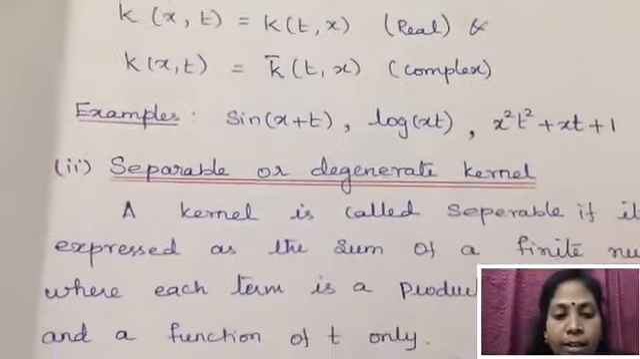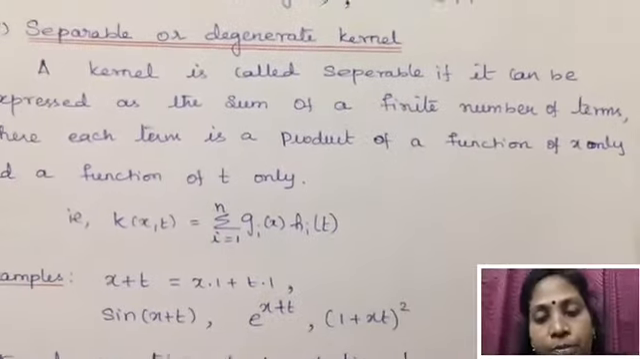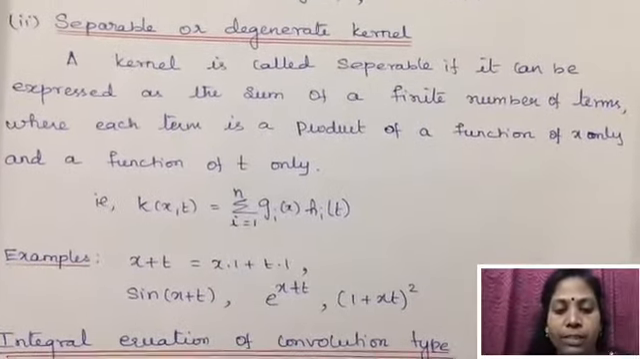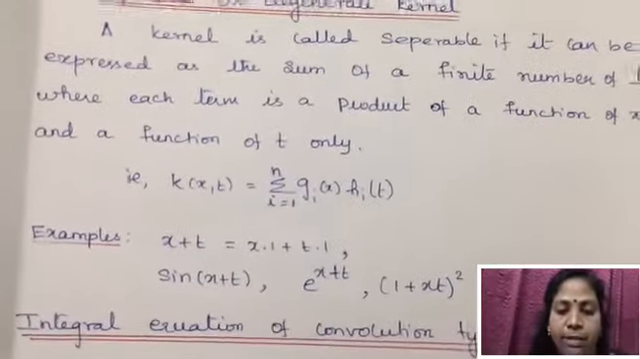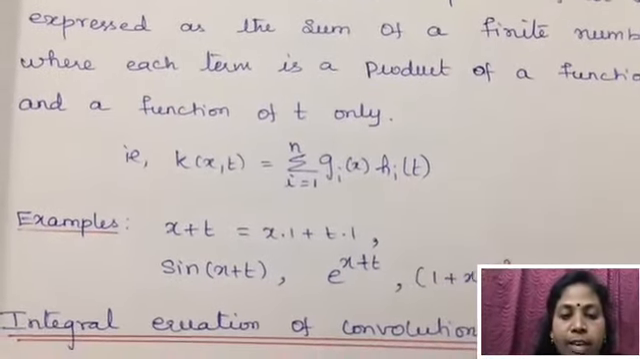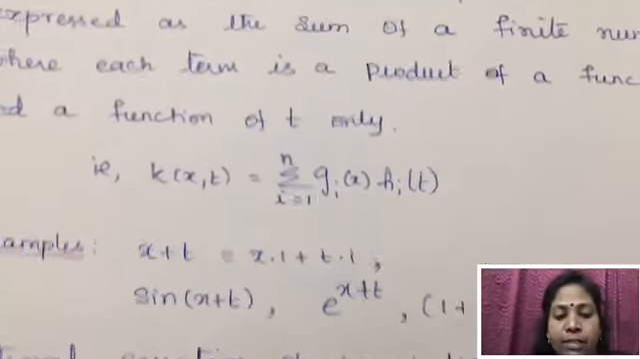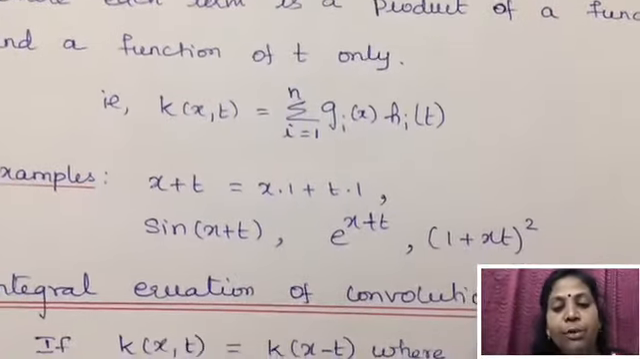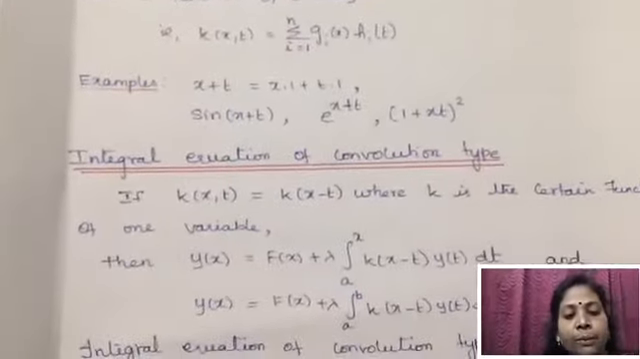The next one is separable or degenerate kernel. A kernel is called separable if it can be expressed as the sum of a finite number of terms where each term is a product of a function of x only and a function of t only. That is, we can express kernel of x comma t as the summation of i from 1 to n g i of x into h i of t. And we see the examples. The examples for separable or degenerate kernel are sine of x plus t, e power of x plus t, 1 plus xt the whole square, and x plus t.